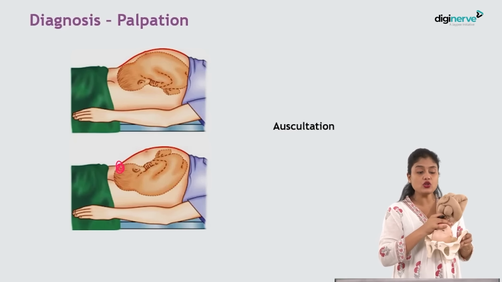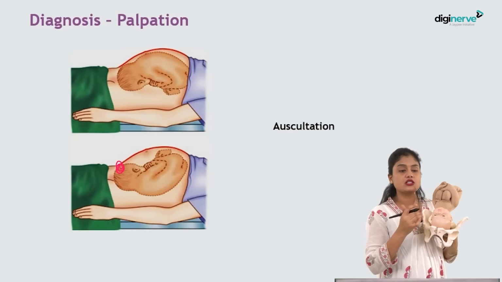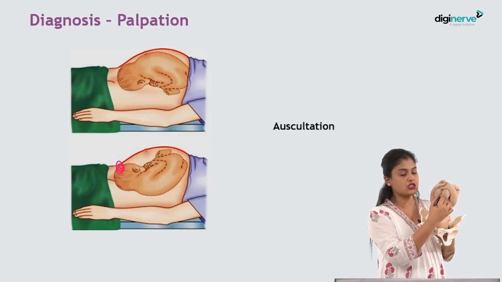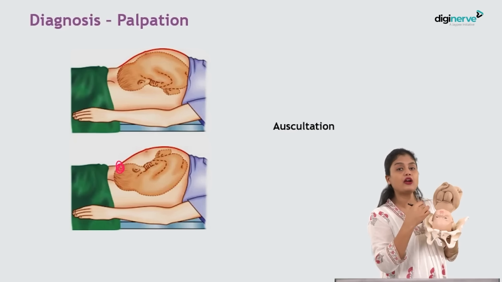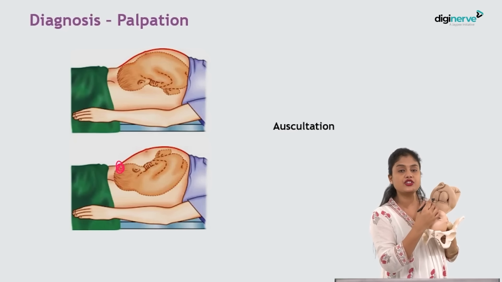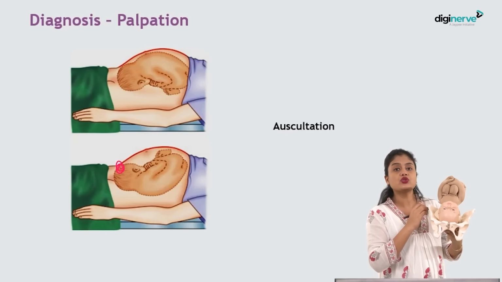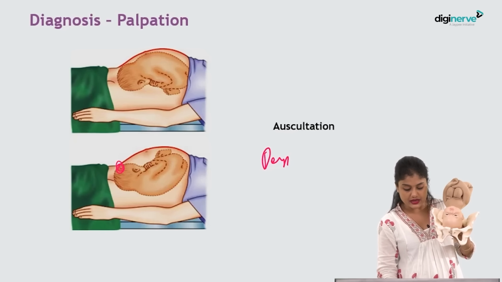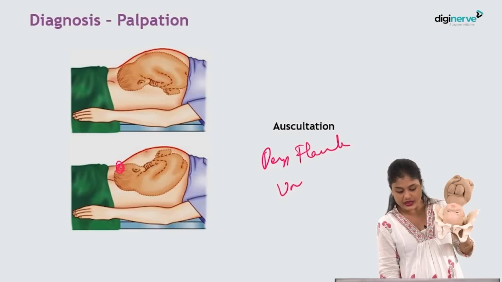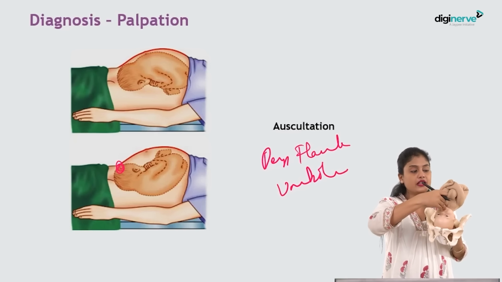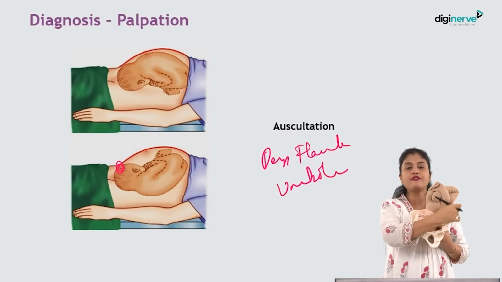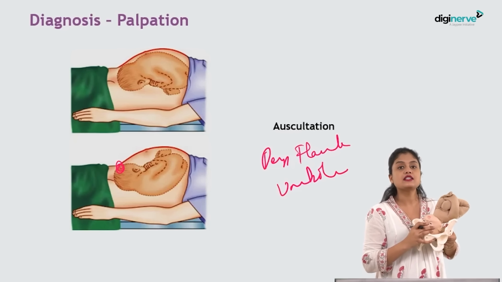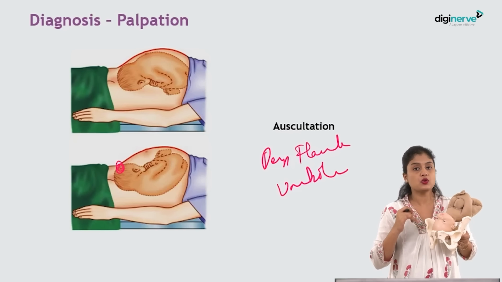Okay. Next, coming to auscultation. Where do you exactly find the auscultation? Usually in the spino-umbilical line, isn't it? But nowhere here do we have the back of the baby. So, do we find the auscultation here? No, it will be deep in the flanks. Usually either in the deep flanks or near the umbilicus, in the midline. In the midline or near the flanks. If you can find the FHS there, then again you should think in terms of occipito-posterior position. Okay, this is how you will clinically assess the occipito-posterior position.